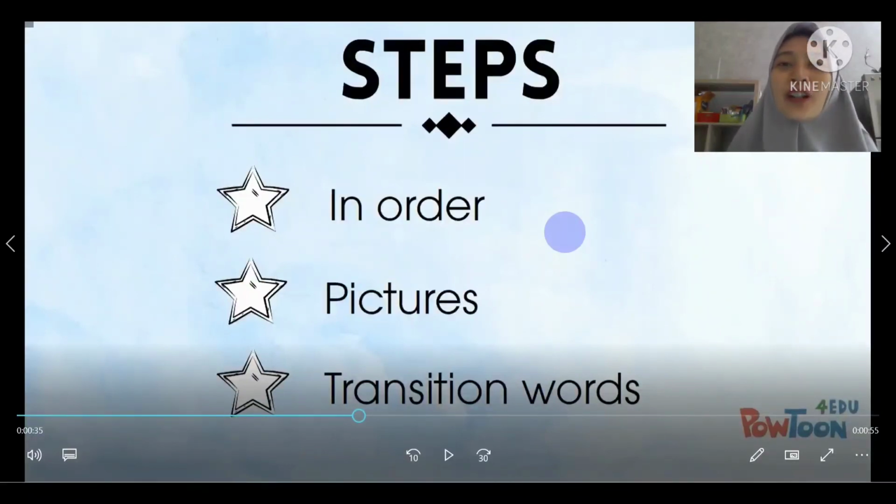And make your steps very detailed and make it better. Reread again your writing if you are done, and don't forget to upload it to Google Classroom. Okay, Miss Fitri will check.